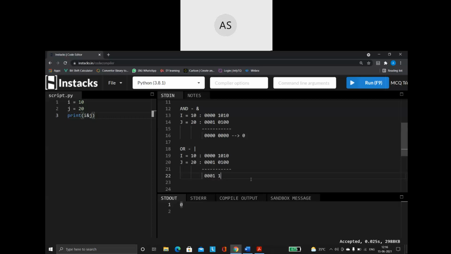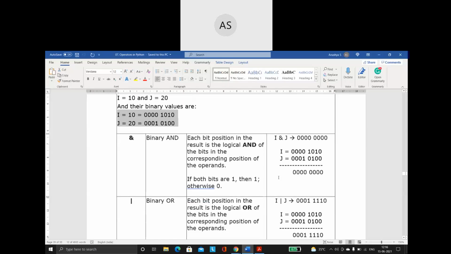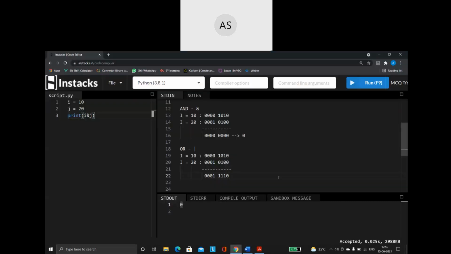Okay, 0, 1, sorry, 0, 1, 1, 1, 0, 1, 0, 0. So now what do we have to do? We have to convert this number into a decimal value, and we have to write the result of it.